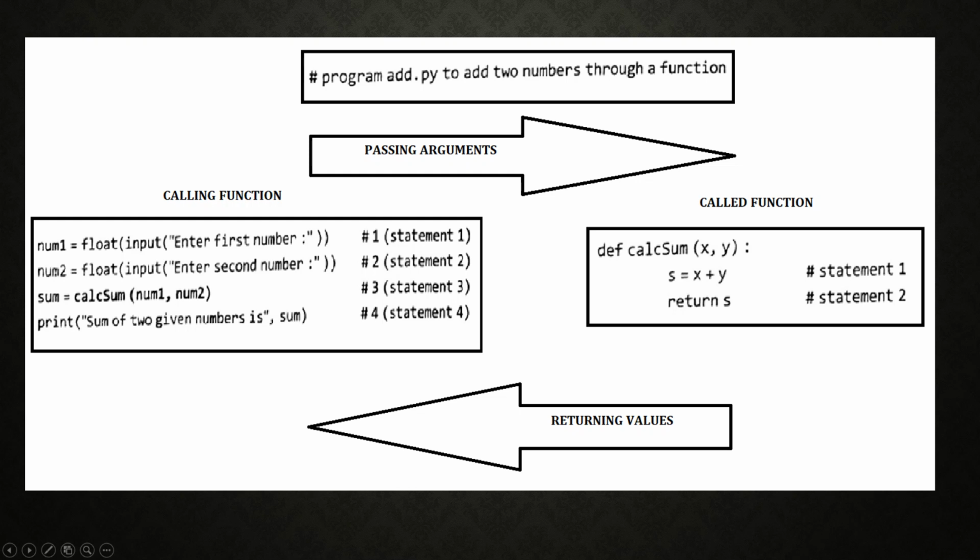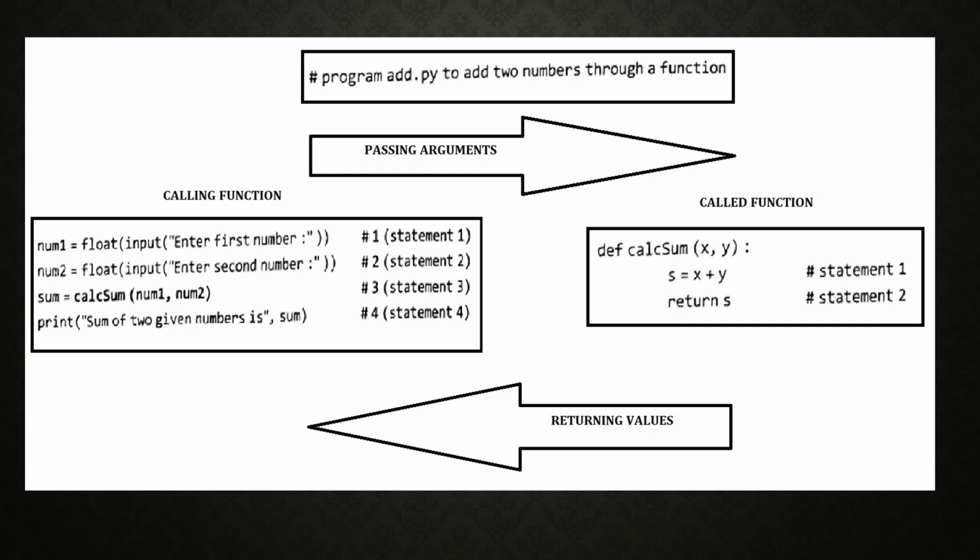So x copies the value of num1 and y copies the value of num2. After performing the addition, s equal to x plus y, you are adding x and y and saving the value in s, and next, return s. Return s returns the value of s to sum, so the control comes directly back to the calling statement. Sum will be loaded with the value of s. Here the return value is also specified.